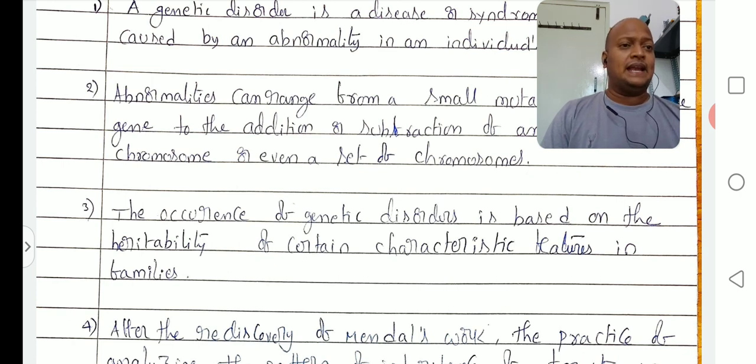Third point: the occurrence of genetic disorders is based on the heritability of certain characteristic features in families. If any type of change takes place in the region of DNA material, then what happens? It leads to syndromes or diseases in further generations. So that is heritability.